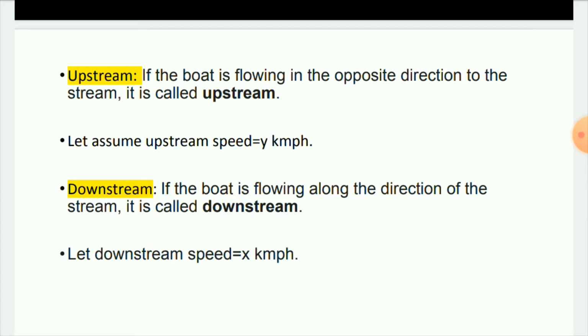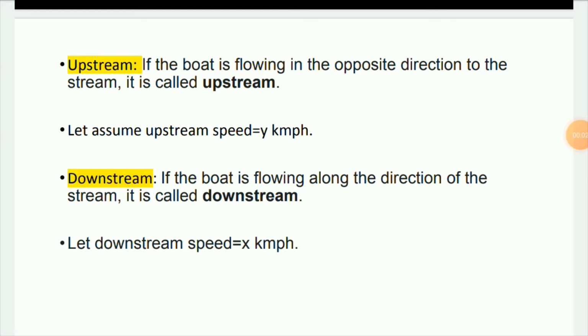The second one is downstream speed. If the boat is flowing along the direction of the stream, it is called downstream speed. Let us assume the downstream speed is x kilometer per hour. That is, it is flowing in the same direction as the water, like the river flowing from upside to downside. So the water and the boat are flowing in the same direction.